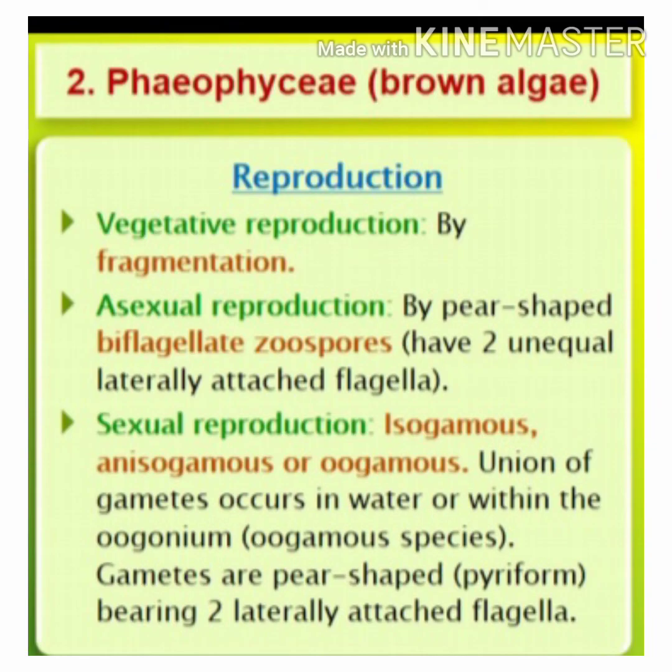Next comes the reproduction of Phaeophyceae. Like Chlorophyceae, Phaeophyceae also reproduce vegetatively, asexually and sexually. The vegetative method is by fragmentation. Asexual reproduction is by pear-shaped biflagellate zoospores, which have two unequal laterally attached flagella. Sexual reproduction is of isogamous, anisogamous or oogamous type. Union of gametes occurs in water or within the oogonium. Gametes are pear-shaped, that is pyriform, bearing two laterally attached flagella.